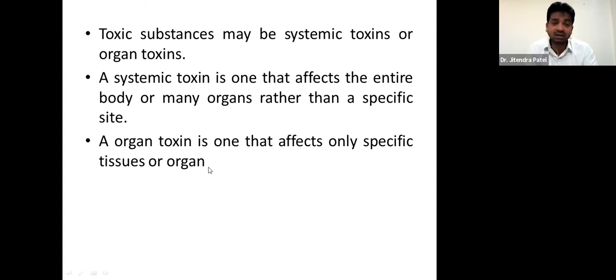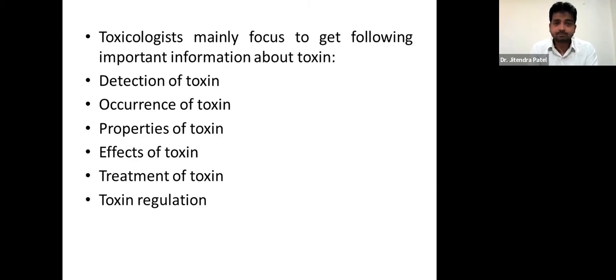It may damage the liver, the hepatocytes, the beta cells, the epithelial cells of the stomach, of the intestine, or any part of the body, right? So these are the two types of toxicity we are going to have with all other toxins, right?